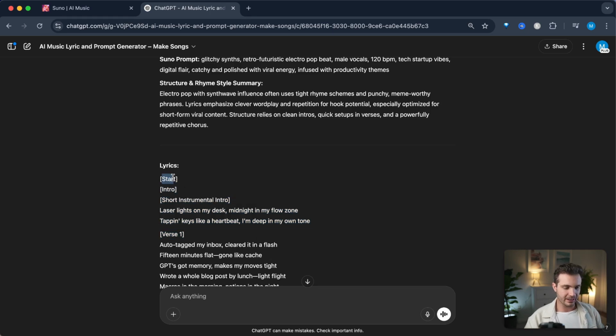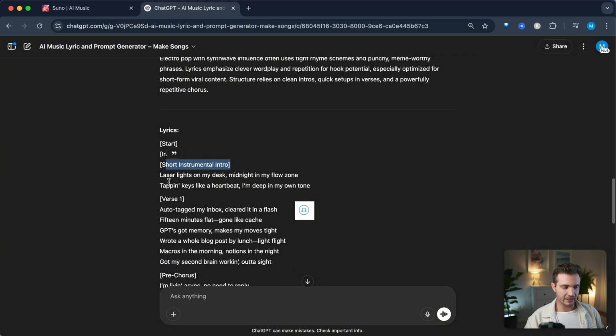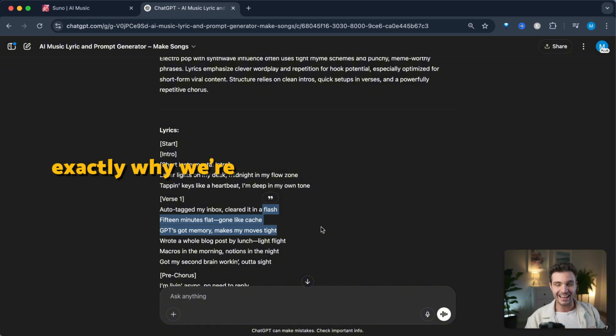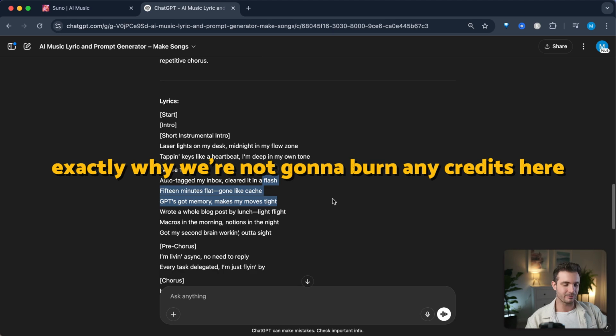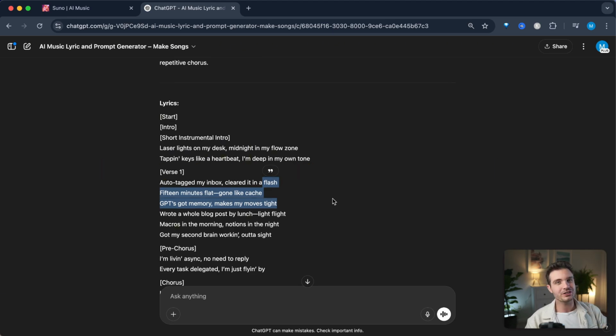So that's why you can see it has the tags of the start, intro, what kind of intro, and then it has lyrics that don't have the words, for example, neon lights or shine bright. All of that is not included in these. And because of that, it doesn't sound as generic as most other AI songs. And that's exactly why we're not going to burn any credits here, because I can guarantee you that the first generation of this song is going to be a banger. Don't believe me? Let's check it out.